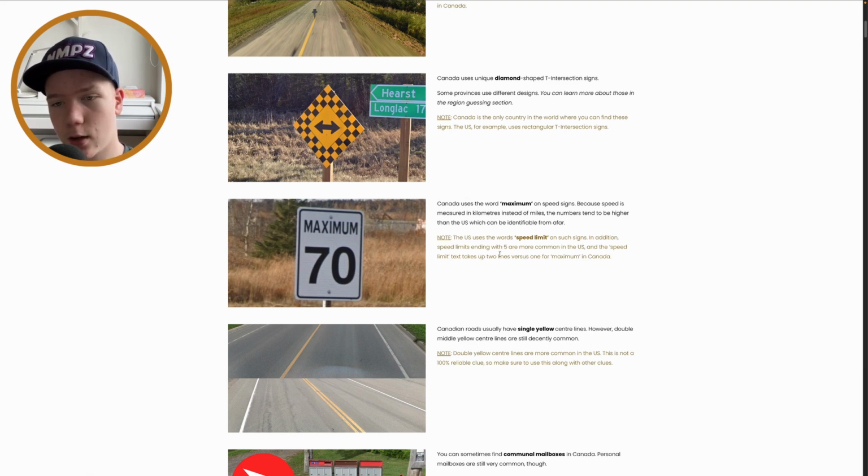Also, the speed limits ending with 5, and you can just try to use logic. If it's 70, then it probably won't be the US, because 70 miles an hour would be, well, actually 70 is quite possible still. But if you see something like 90, you can just use logic. That's not going to be miles an hour.